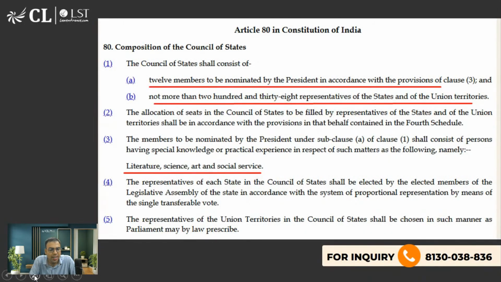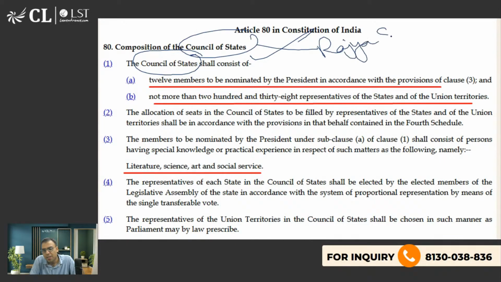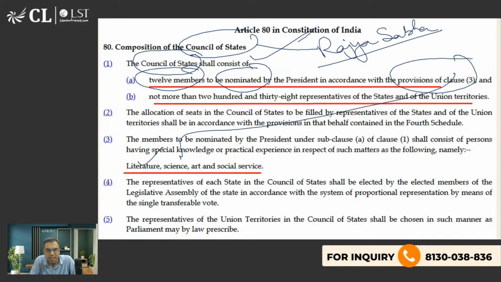Okay, so when you read Article 80, it talks about Council of States. Council of States मतलब राज्य सभा को Council of States कहते हैं, ठीक है? The word Rajya Sabha is not mentioned directly. The word Council of States is mentioned. 12 members to be nominated by the president in accordance with the provision of clause 3. Clause 3 में देखो क्या लिखा, literature, science, art and social service से related हो, है ना?